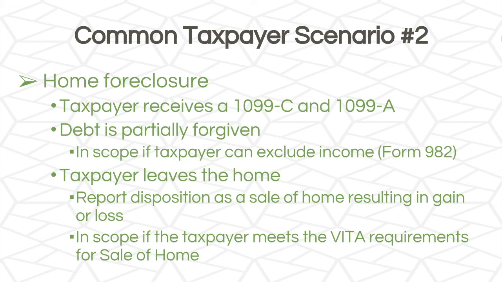In scenario number 2, we have a home foreclosure. The taxpayer receives a 1099-C and a 1099-A. Debt is partially forgiven, and it's in scope if the taxpayer can exclude the income. Again, they'll do that on Form 982. In this scenario, the taxpayer leaves the home, so they're going to report a disposition as a sale of home resulting in a gain or a loss. This will be in scope if the taxpayer meets the VITA requirements for sale of home.